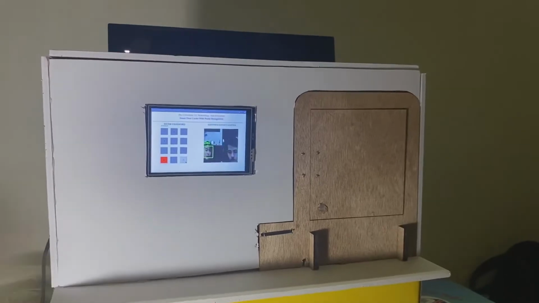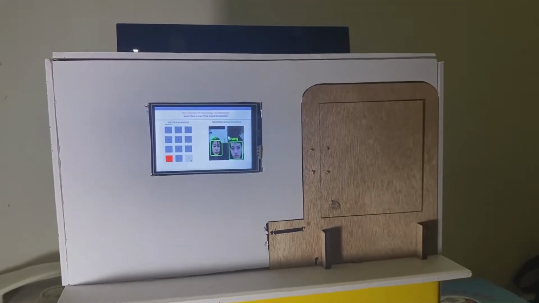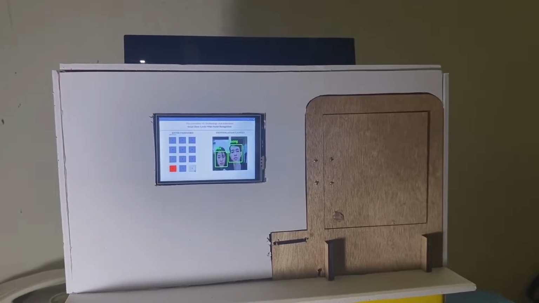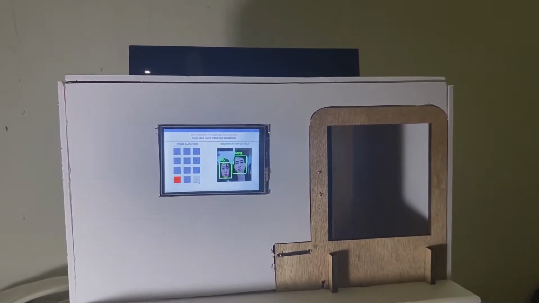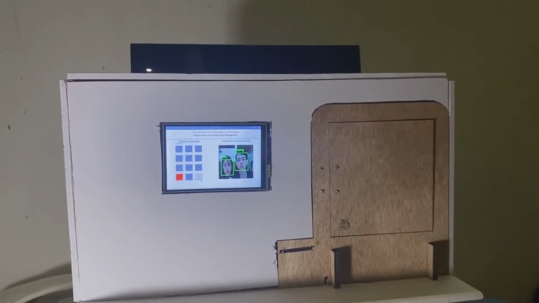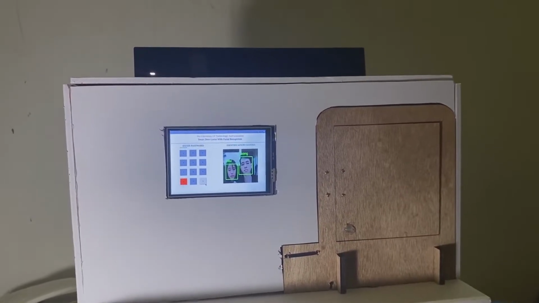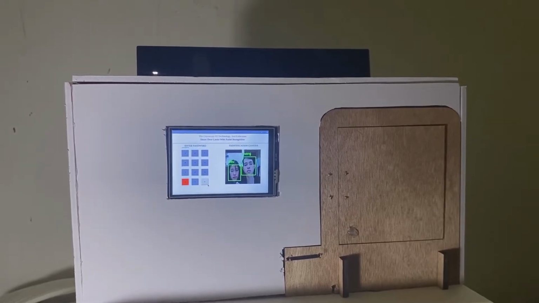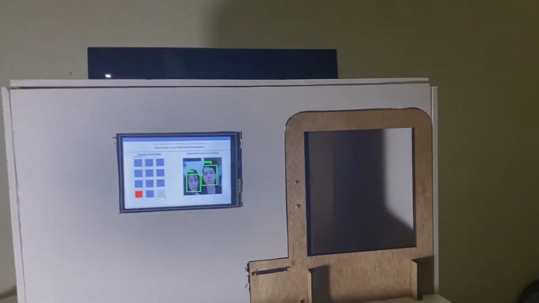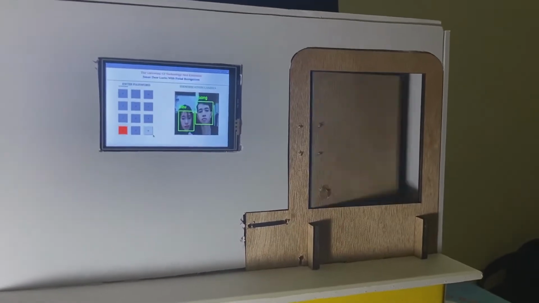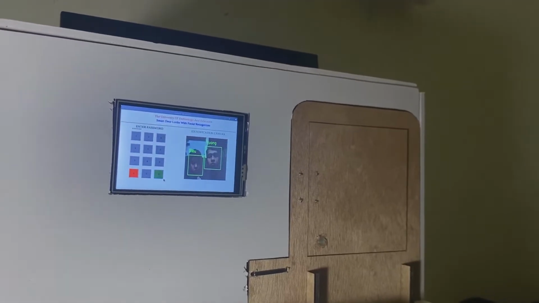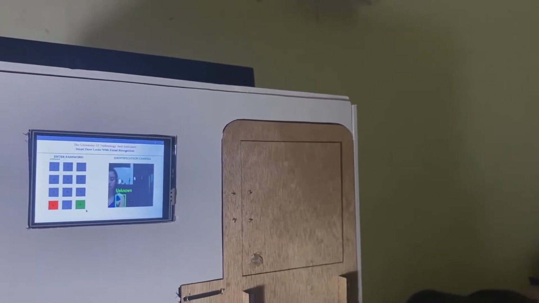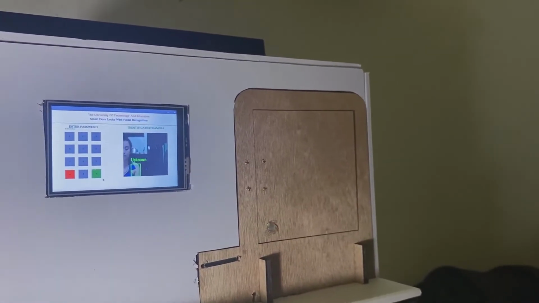And the second case is two persons who already exist in the dataset. And the third case is a person that does not belong to the dataset. So the system will label that person as unknown.